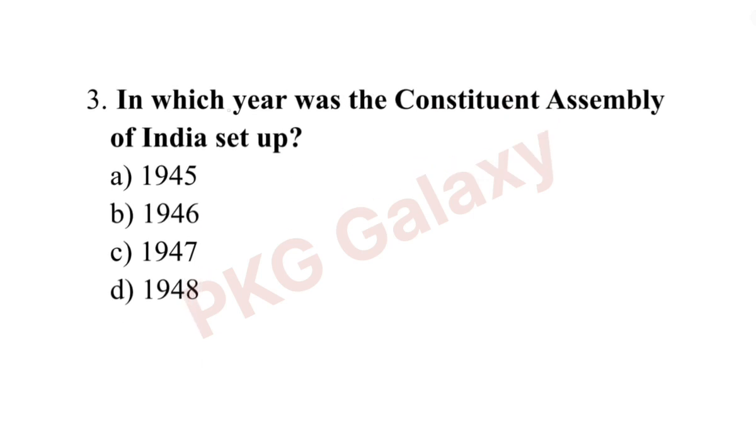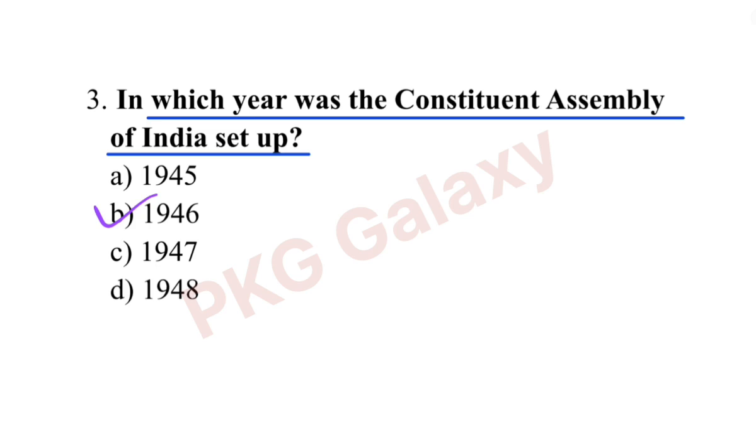In which year was the Constituent Assembly of India set up? The correct answer is option B, 1946.